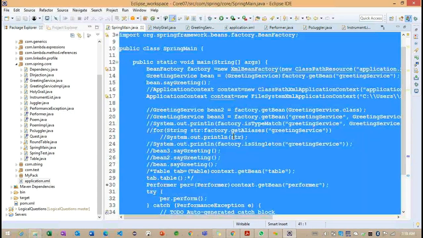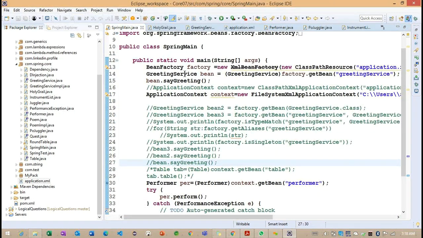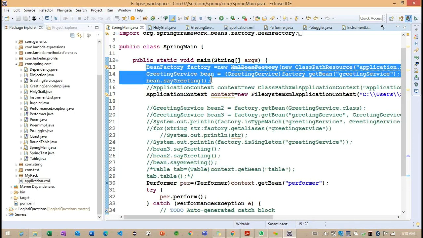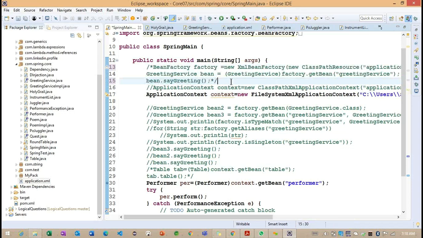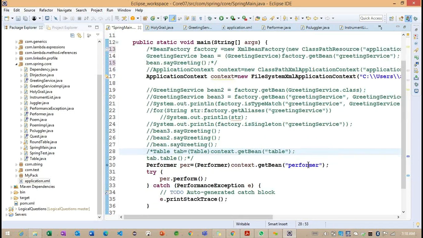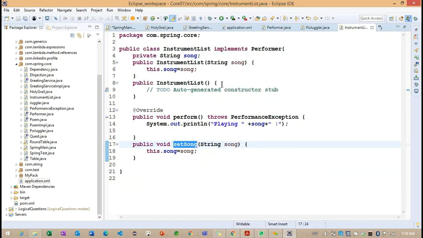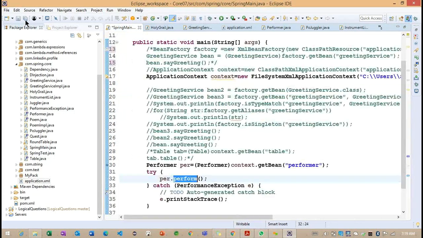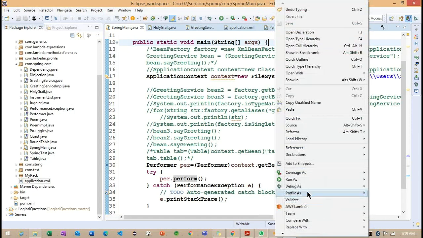And after this, finally we need to go for this particular main class. Inside this main class here, we need to work on the same performer and we are going to call perform here. Whenever we are calling this perform here, which class is going to be called? The instrument class. The perform method is going to be called. Okay, observe, let me save this particular example. I'm trying to run from our main class.